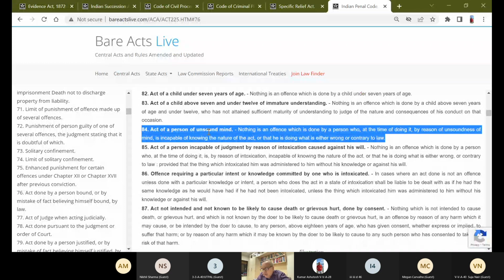Okay, now let us see the illustration. A is accused of murder, alleging that by reason of unsoundness of mind, he did not know the nature of the act. That we read right now, section 82. The burden is upon A. Now the burden is shifting not upon the prosecution, but upon the defense, upon the accused. Then A is accused of murder, alleging that by grave and sudden provocation, he was deprived of the power of self-control. Then the burden is upon A. So that is the exception to 300.